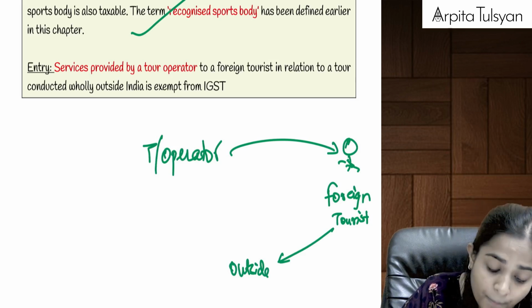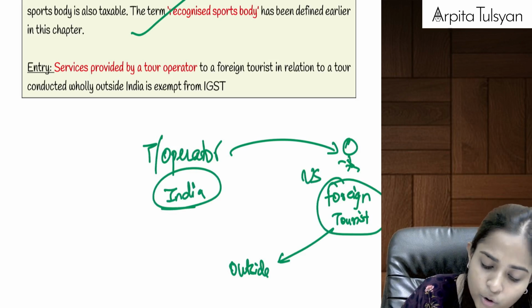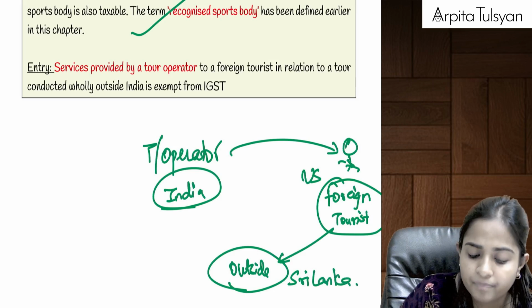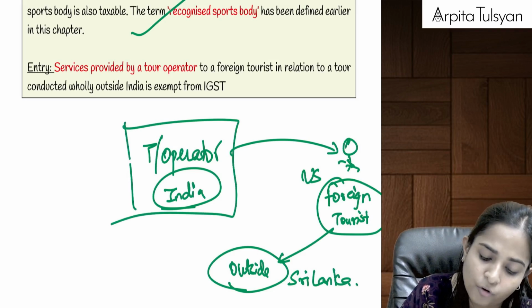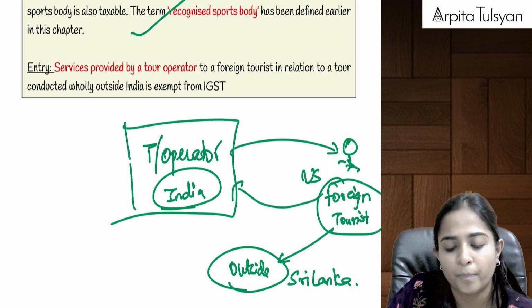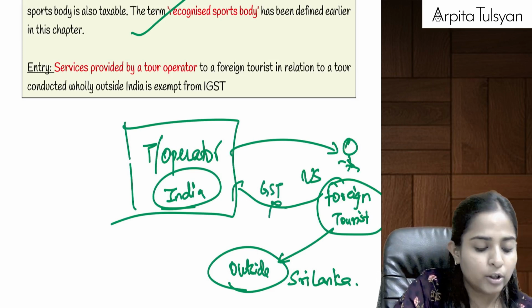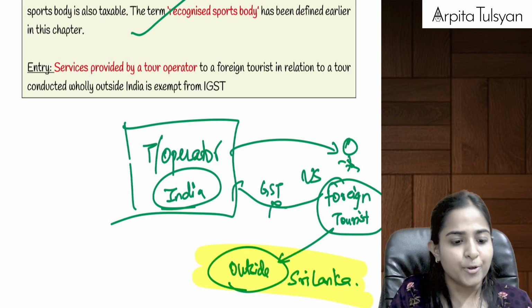Let's say the tour operator is situated here in India. The foreign tourist belongs to the USA, and he wants to do a trip to Sri Lanka. For that he is taking the help of a tour operator here in India. So this foreign tourist will have to pay consideration to the tour operator. On this, GST is going to be totally exempted. Why? Because the tour is going to be held totally outside India. Are you clear till here?